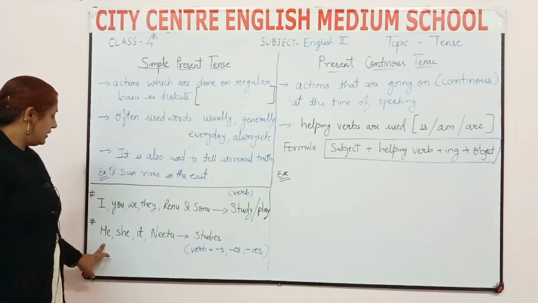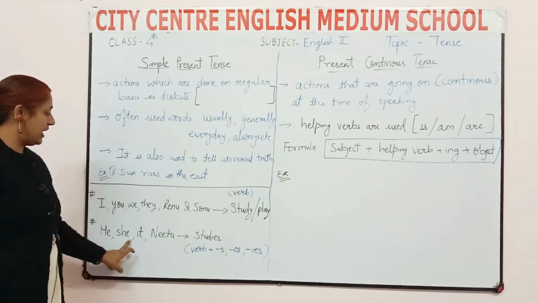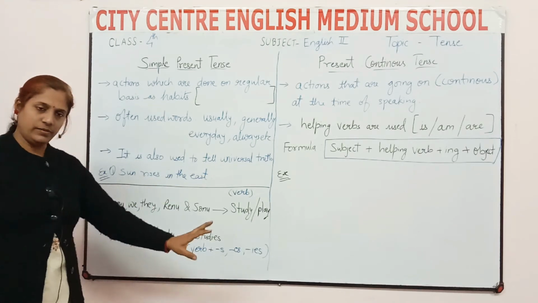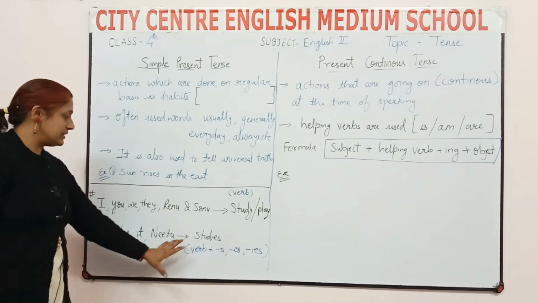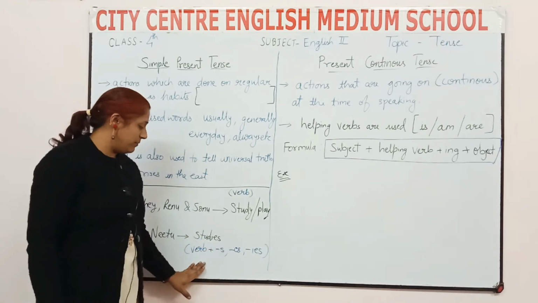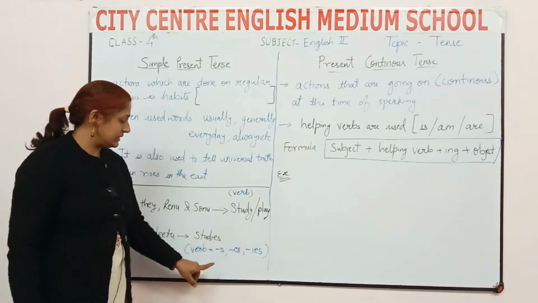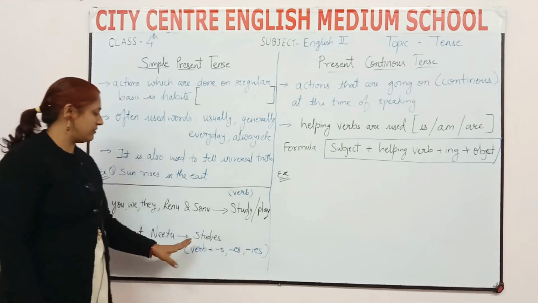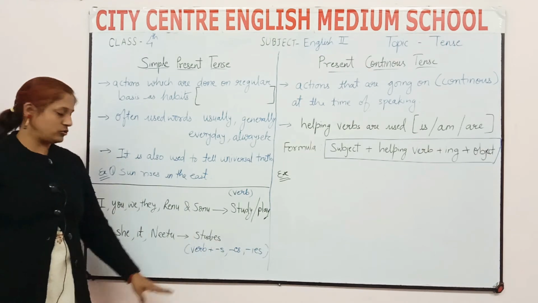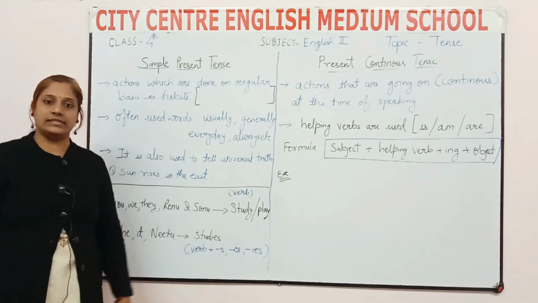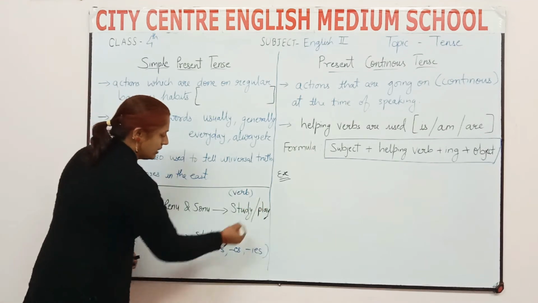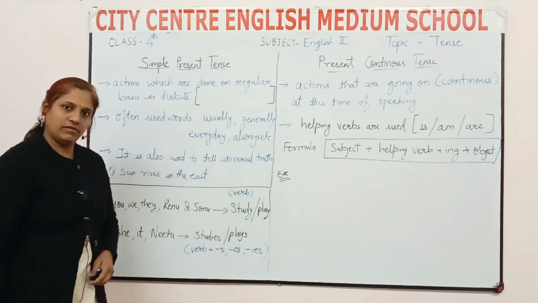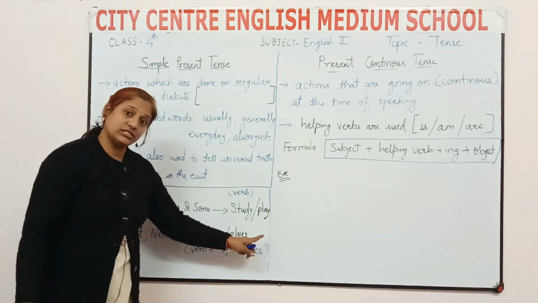Now this one: he, she, it, Neetu. Any name we can take here. So with these words you will use verb first form plus s, es or ies. Means if we take the word study, it will become studies. If you take play, what will it become? Plays. Will you write plays with es or ies?